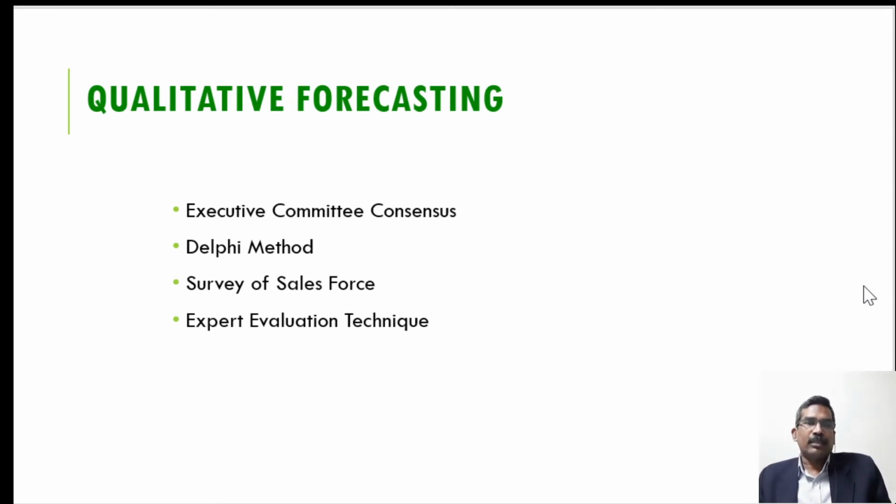In the case of executive committee consensus, a number of executives sit together and decide what should be the value of the forecast. On the basis of consensus of the executives, we decide the forecast value. And then there is the Delphi method. In the case of the Delphi method, approximately 12 to 15 people are involved.